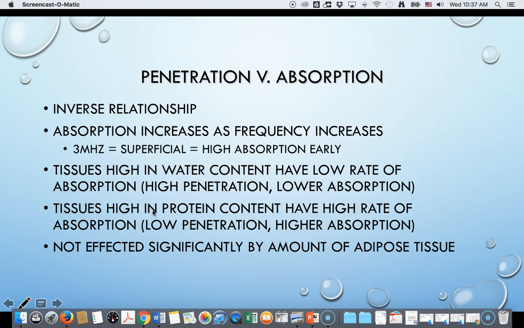So tissues like tendons, ligaments, you know, most of the things we're trying to target, fascia of the muscle, all those are really high in protein content and have a lot of absorption ability. Now, muscle itself is a little tricky because muscle has both protein as well as water content, plus it has a lot of blood flow.